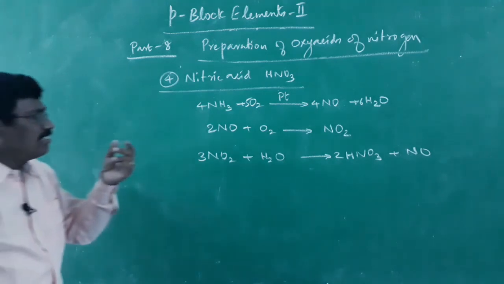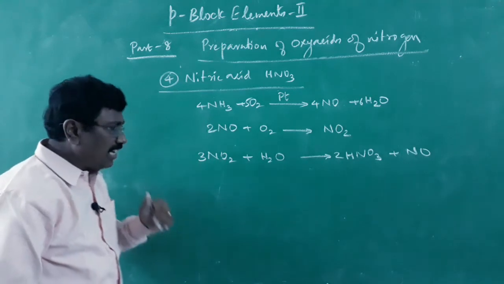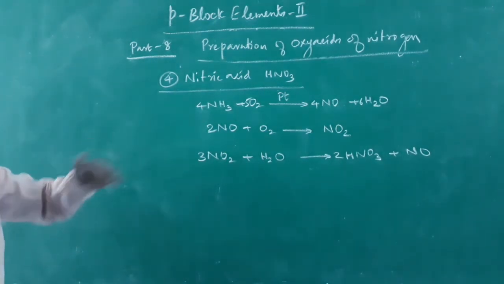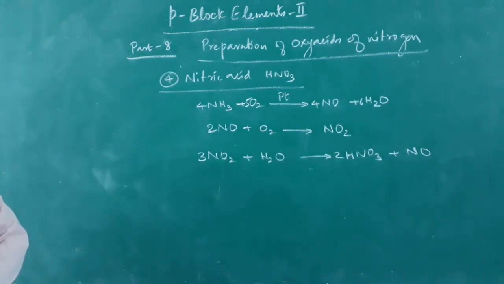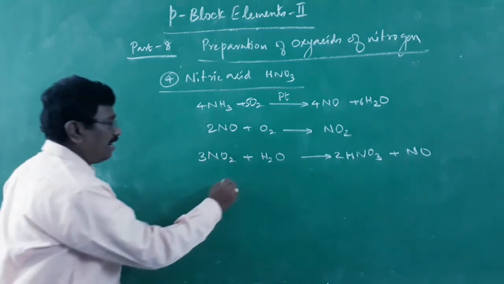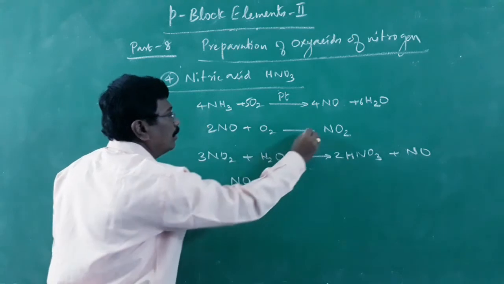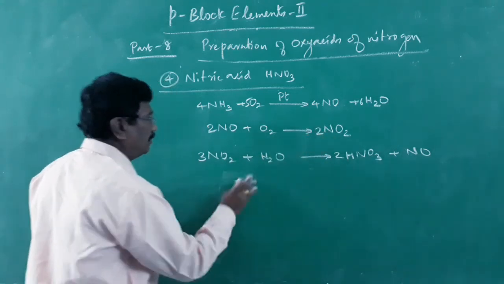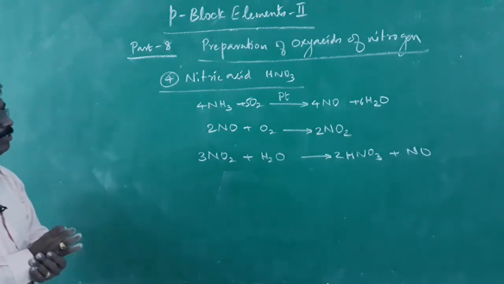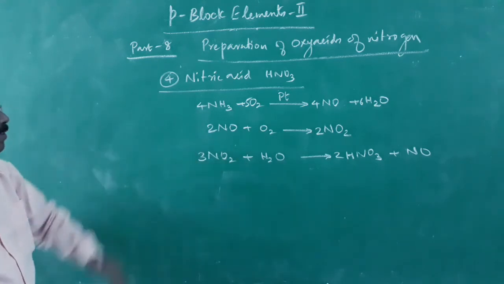The nitric oxide formed, I said it can be recycled, is it not? It can be recycled to become nitrogen dioxide. And I can combine these two equations. How? The nitric oxide formed is recycled to give nitrogen dioxide, 2NO2. Am I correct? 2NO plus O2 gives 2NO2. Now, I can add these two equations. How?